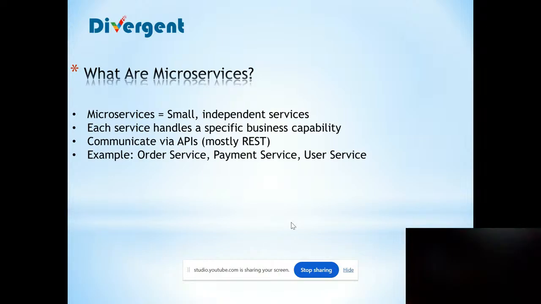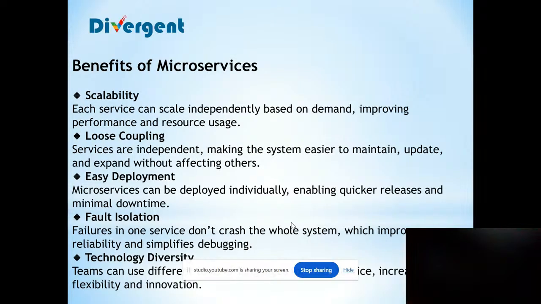So, what are microservices? Microservices are small independent services that communicate with each other, and each service handles a specific business capability, and they communicate with the help of REST APIs. We have one example for that, where we have three different services: the order service, payment service, and the user service.